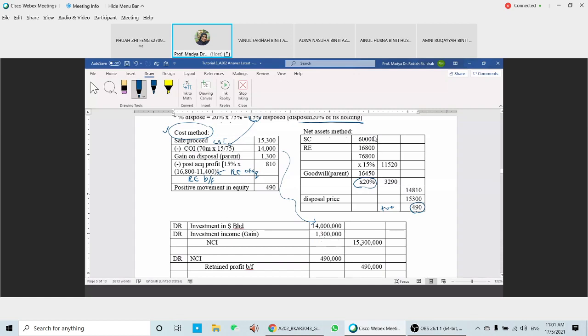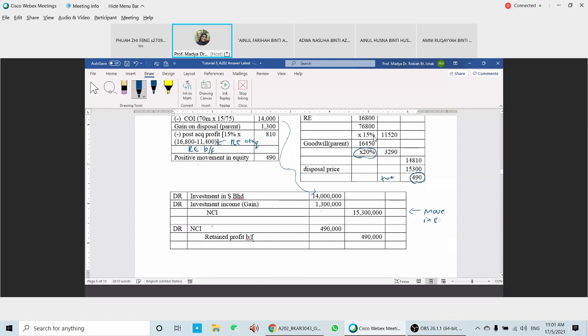And then NCI here is 15,500. The disposal here is put to the NCI because this one is only a movement in equity. Okay, and then since you have a positive movement here, you're going to debit the NCI and then credit the retained profit brought forward. This one is to record the disposal. So this journal entry here is to record the disposal of shares, that 20%.